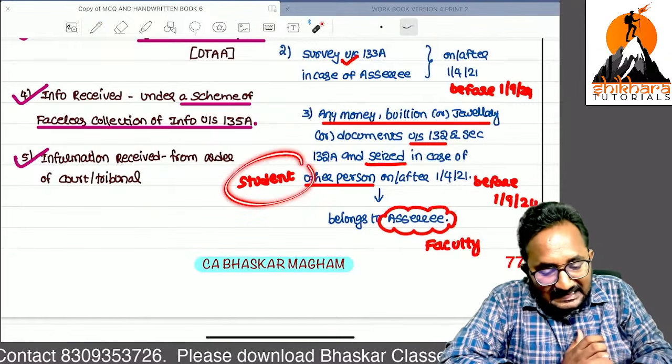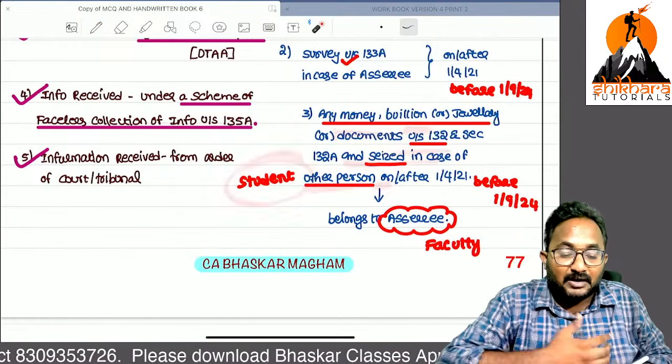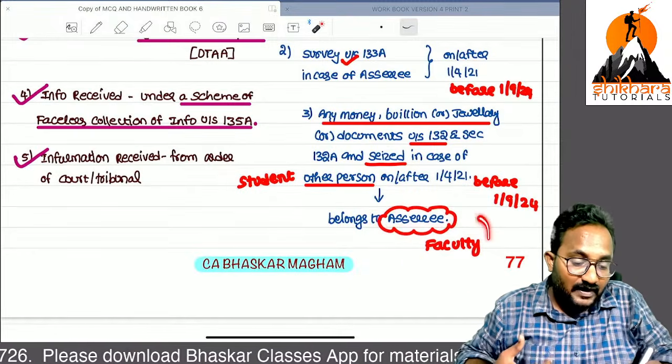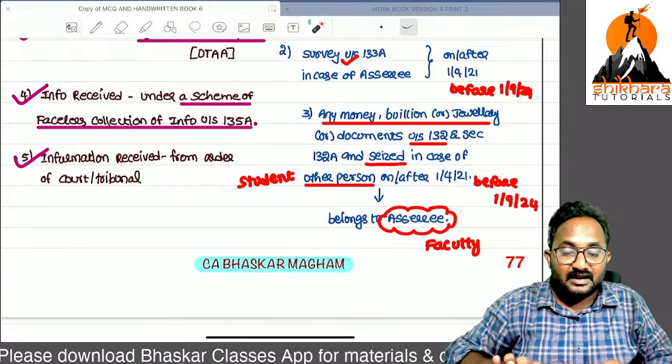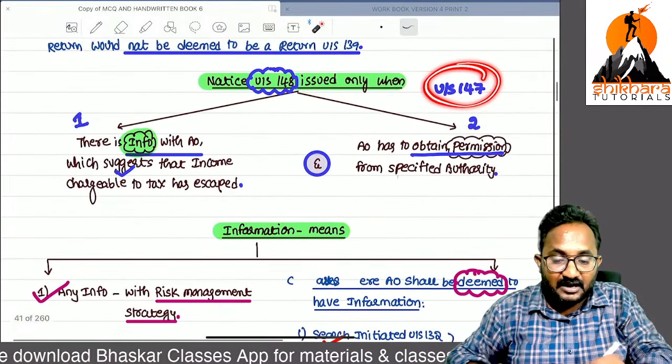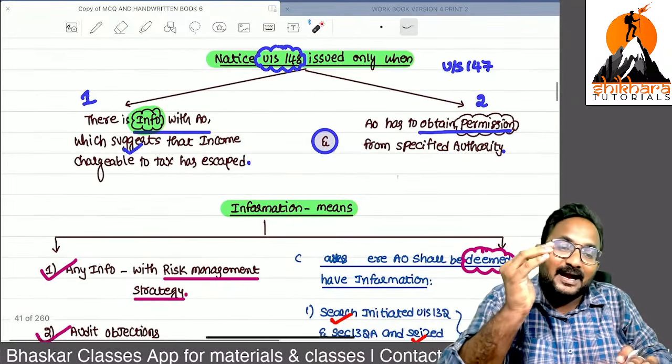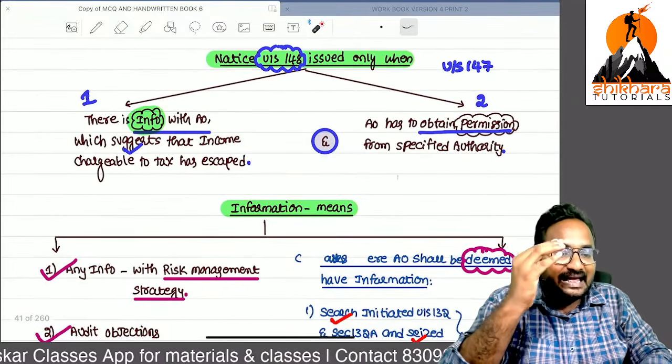These are all the things conducted in the hands of whom? A student. But whose assets are found? SSI, that is faculty. Now in the hands of faculty, they need to start with the income escapement assessment procedure by way of sending the notice. Now, again the department has given one relaxation.